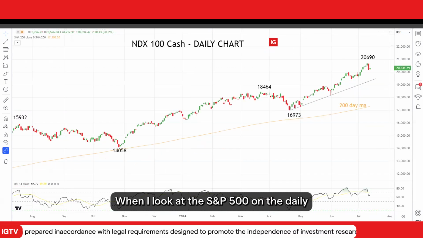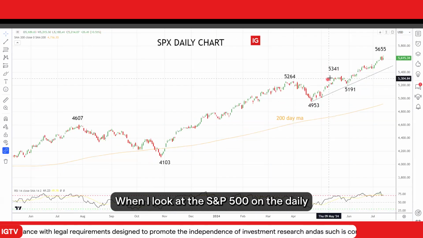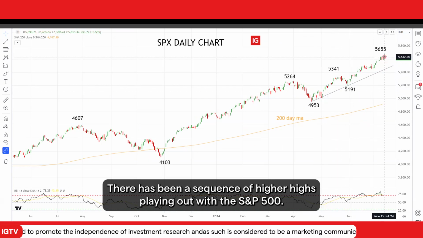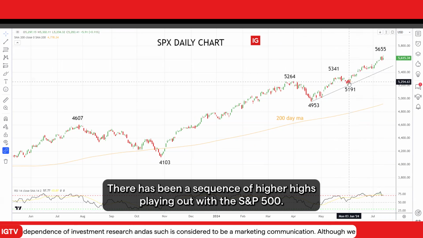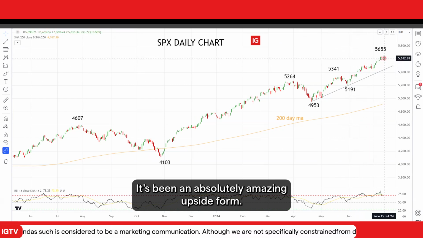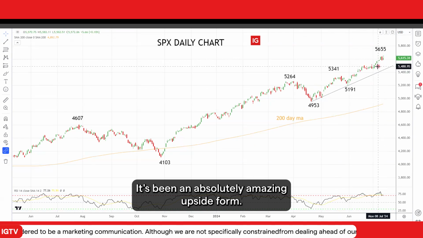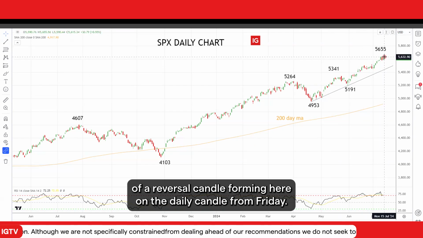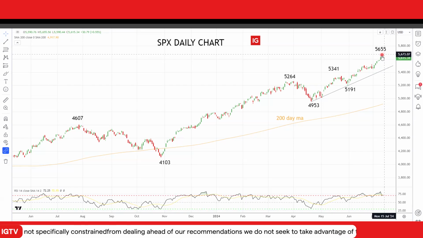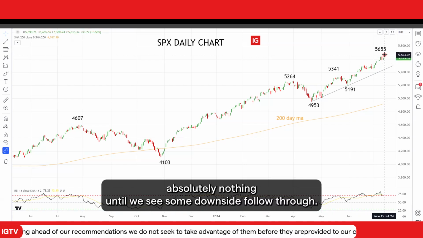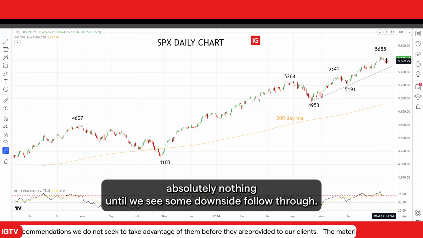When I look at the S&P 500 on the daily timeframe, you can see a similar pattern here. There has been a sequence of higher highs playing out with the S&P 500. It's been in absolutely amazing upside form. And there's a little bit of a reversal candle forming here on the daily candle from Friday. But again, this loss of momentum, this potential reversal candle means absolutely nothing until we see some downside follow through.